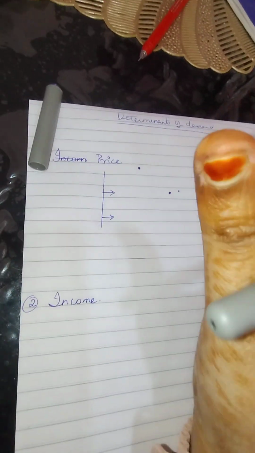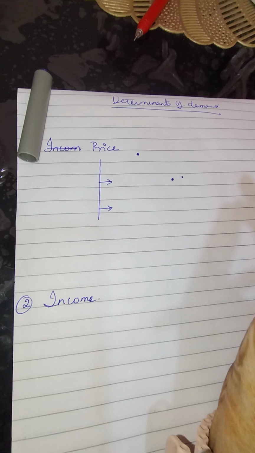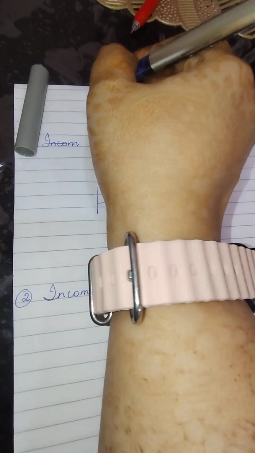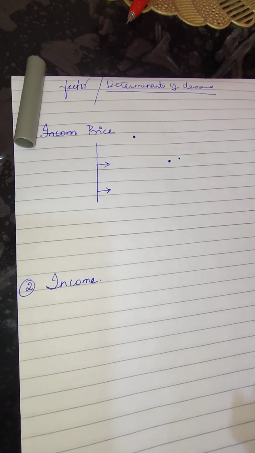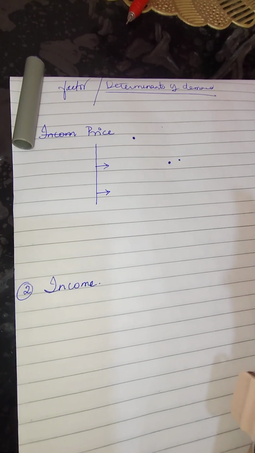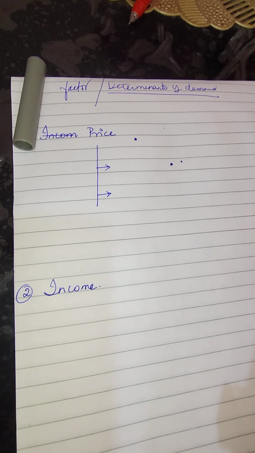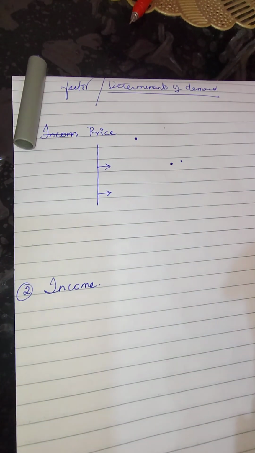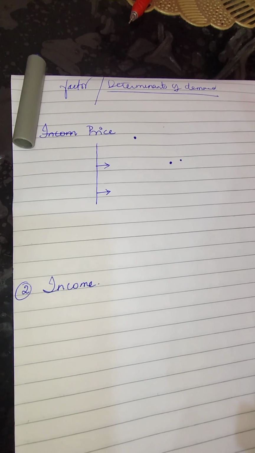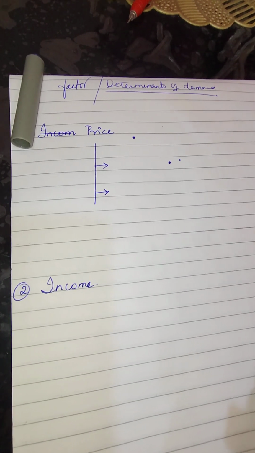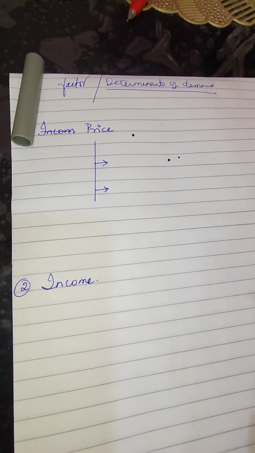Now it's clear, demand curve and law of demand. Now let us see what the determinants of demand are. As I told you, determinants or factors of demand, anything could be asked in your exam. Now what are the determinants of demand? I told you we will be discussing majorly 5: price, income, related products, the tastes and preferences of the consumer, and also the fifth determinant, the future expectations of the consumer.